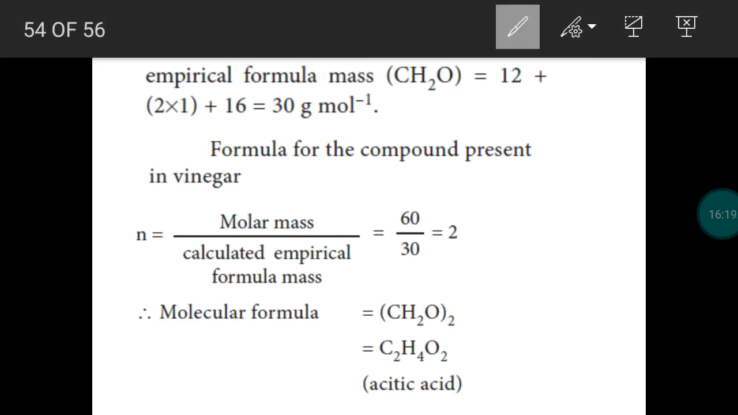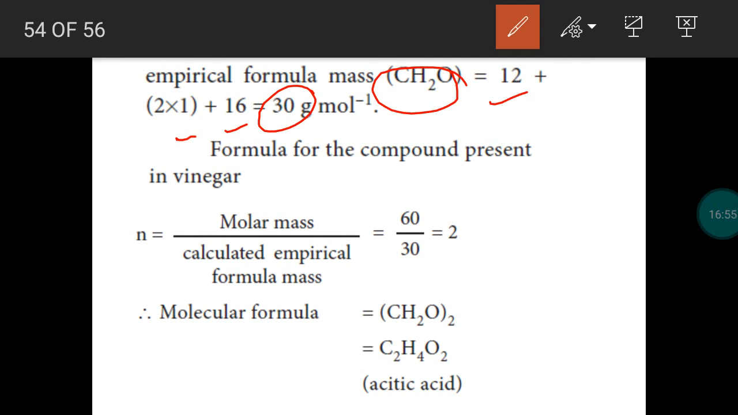So empirical formula mass is calculated by adding the atomic masses. 12 is the atomic mass of carbon. 1 is the atomic mass of hydrogen. Totally 2 hydrogen atoms present. 16 is the atomic mass of oxygen. So for the empirical formula CH2O, we calculate the empirical formula mass by adding atomic masses of atoms present in the compound. So empirical formula mass is obtained as 30. Okay, so the unit is gram per mole.